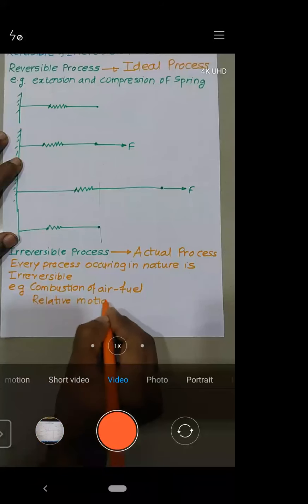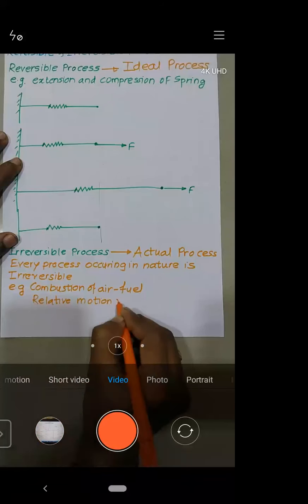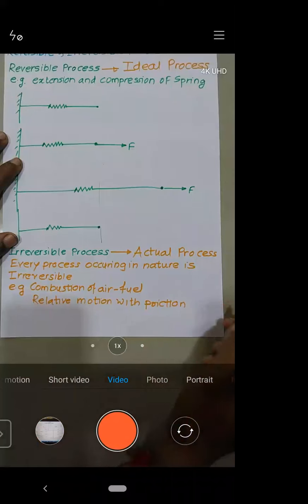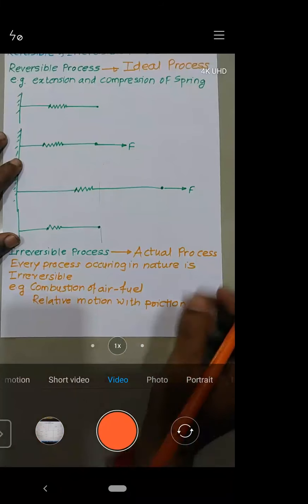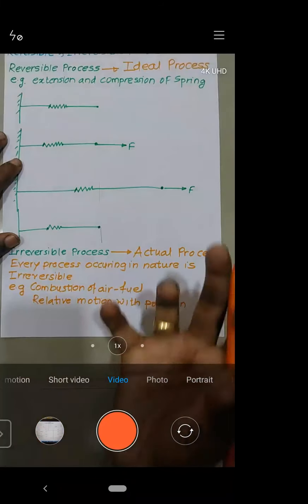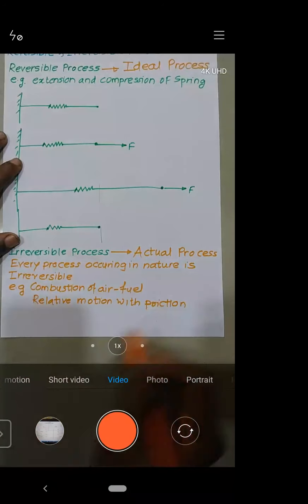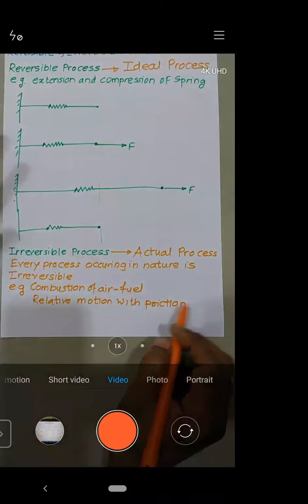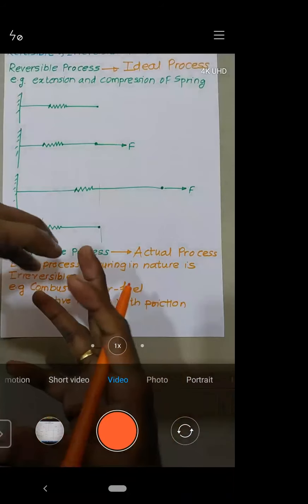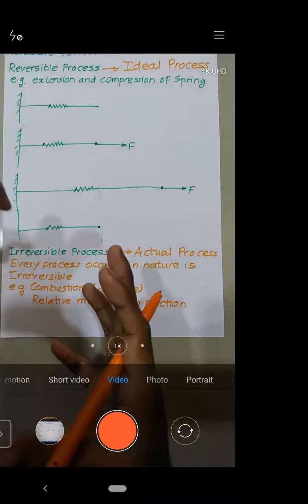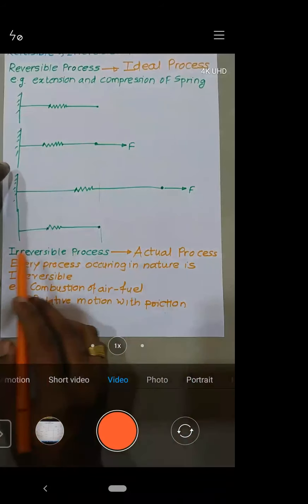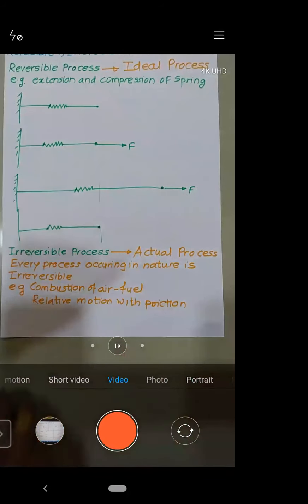Inside a piston-cylinder arrangement, the piston moves up and down inside the cylinder, so there will be some friction between the piston and cylinder. So it's irreversible. Is it okay, all of you?